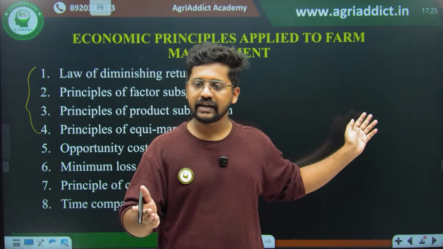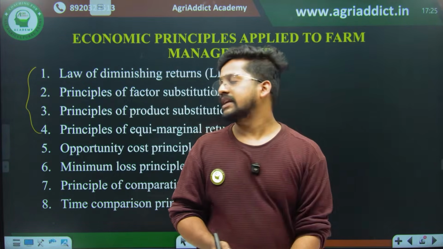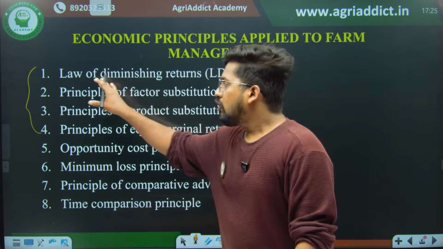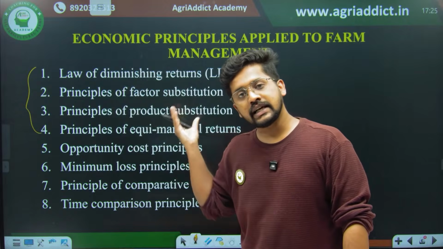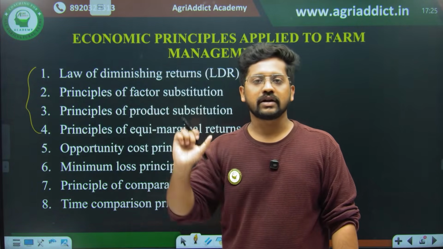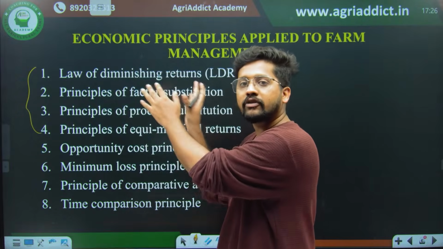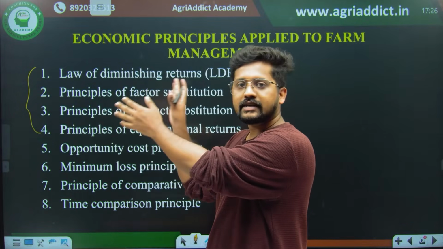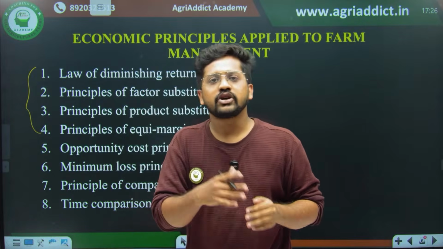Exactly, marginal utility decreases successively if we are continuously continuing the consumption, right? So the law of diminishing returns is actually the production counterpart of the law of diminishing marginal utility, or LDMU. This is actually the production counterpart of the consumption function. We shall compare it, so it will be a little easier.